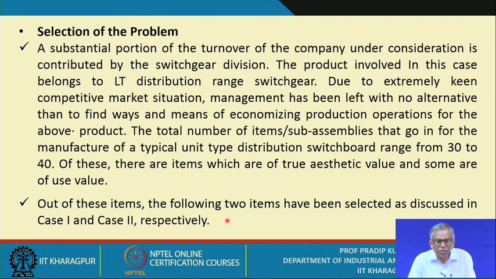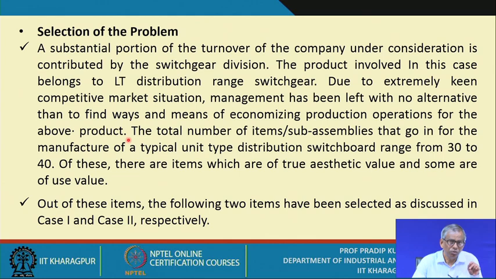So, how do you select the problem? Now, here let me mention all the details. A substantial portion of the sales turnover of the company under consideration is contributed by the switchgear division. The product involved in this case belongs to the LT distribution range of switchgear. Due to an extremely keen competitive market situation, management has been left with no alternative but to find ways and means of economizing production operations for the above product.